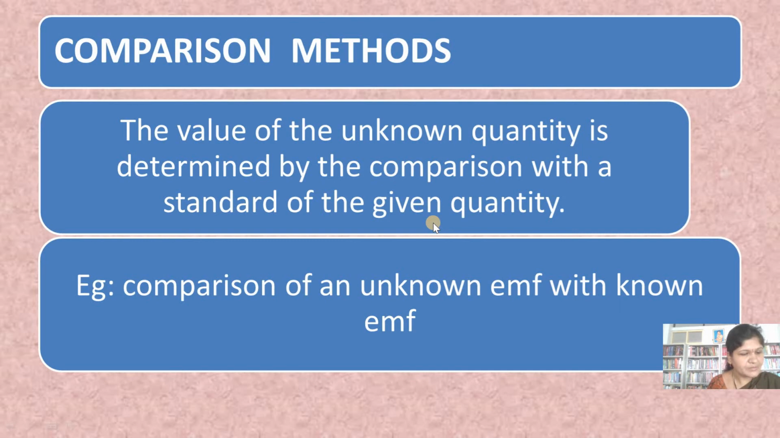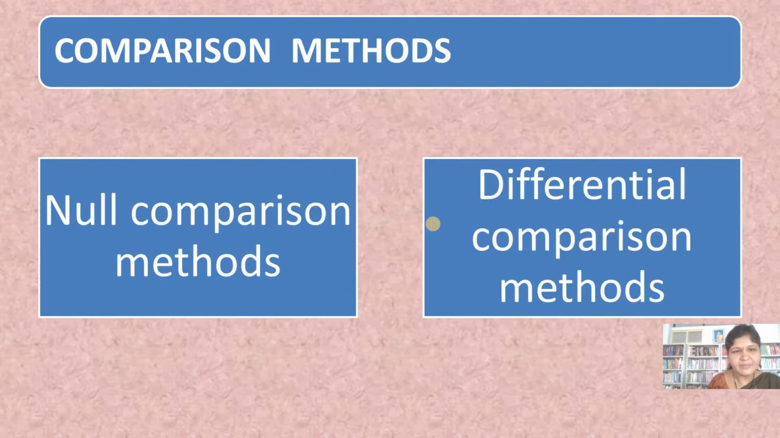These are the two types of direct methods: deflection and comparison methods. The comparison method is again classified into two types: the null comparison method and the differential comparison method. In null comparison methods, suppose we are measuring the unknown quantity with the known quantity, and this measurement is done by nullifying the effect of the unknown quantity.